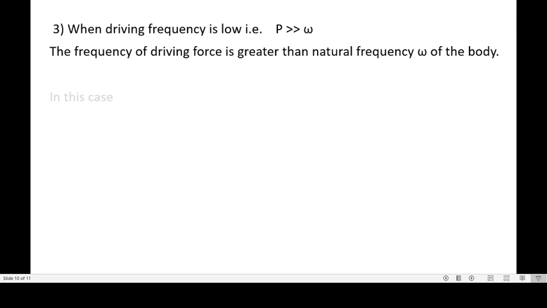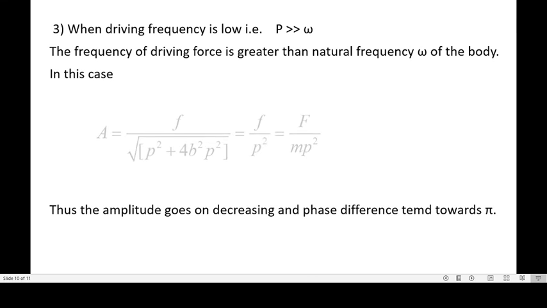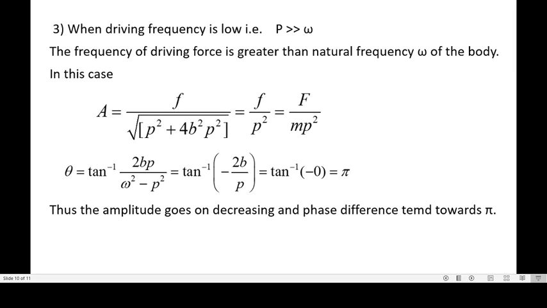Now case 3, when the driving frequency is high, that is p is very much greater than omega. In that case the frequency of the driving force is greater than the natural frequency omega of the body. In this case a equal to f upon square root of p square whole square plus 4b square p square.